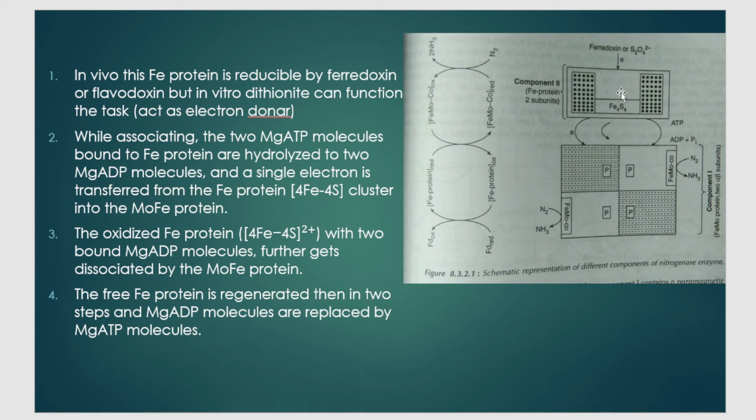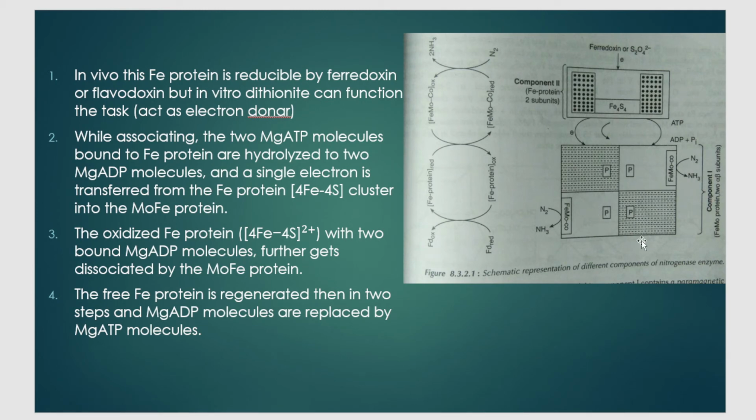Then component 2 gives that one electron to component number 1, so it is said to undergo oxidation. The 2 Mg-ATP bound to the 2 subunits get hydrolyzed to Mg-ADP simultaneously as it gives the electron.